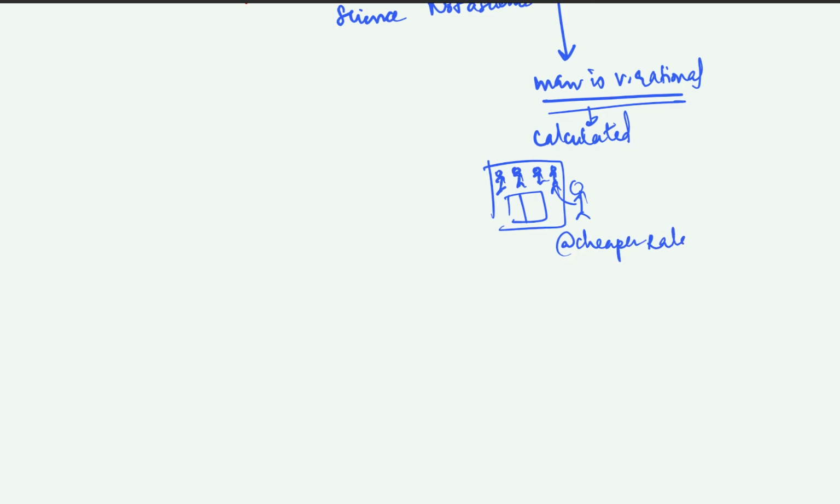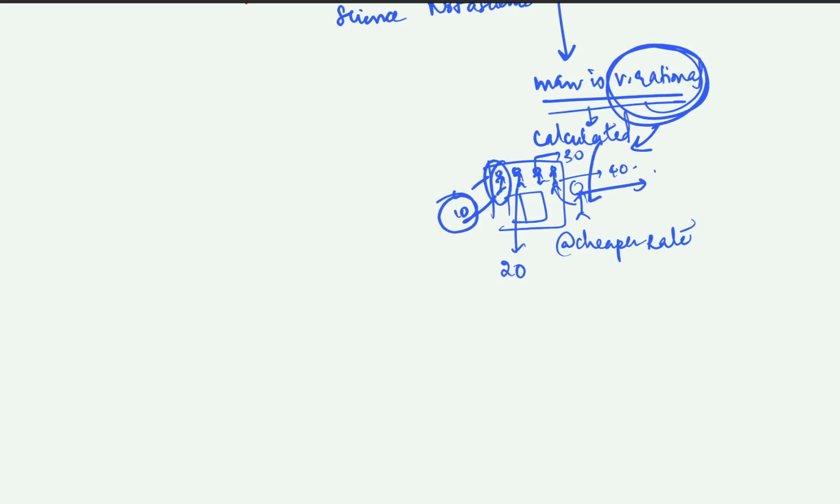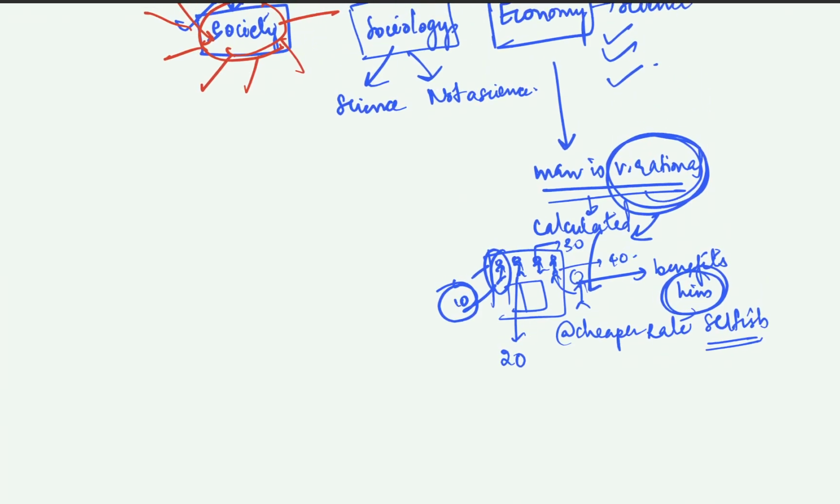for example, this person is selling mangoes at 10 rupees per kg, this one at 20 rupees, this one at 30 rupees per kg, and he is selling at 40 rupees per kg. Whom would I buy from? I would buy from the person selling at 10 rupees per kg, because I am a rational man. A rational man will make calculations and do something which only benefits him, meaning that he is very selfish. That is what economy basically says. You take decisions based on your self-interest, right?